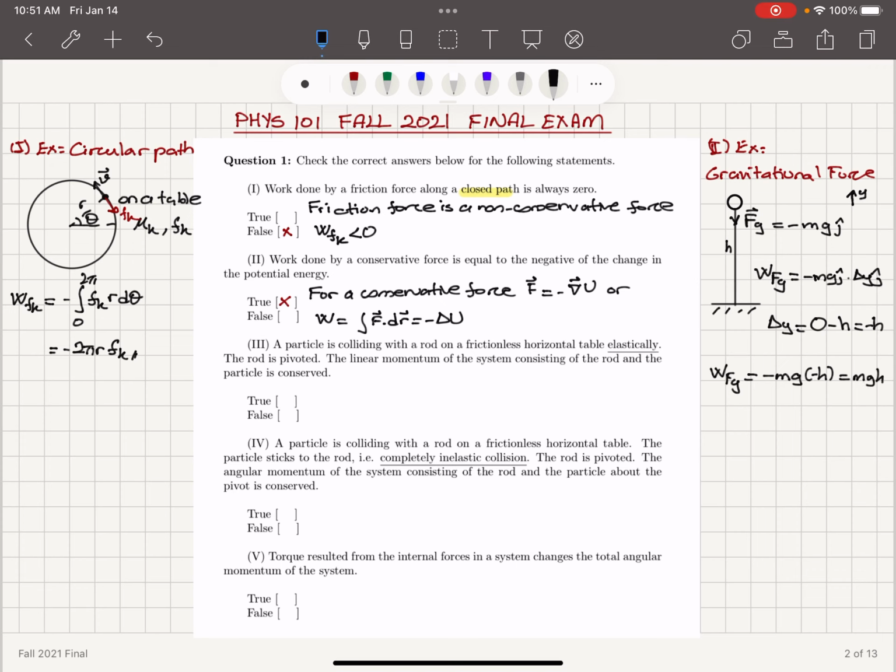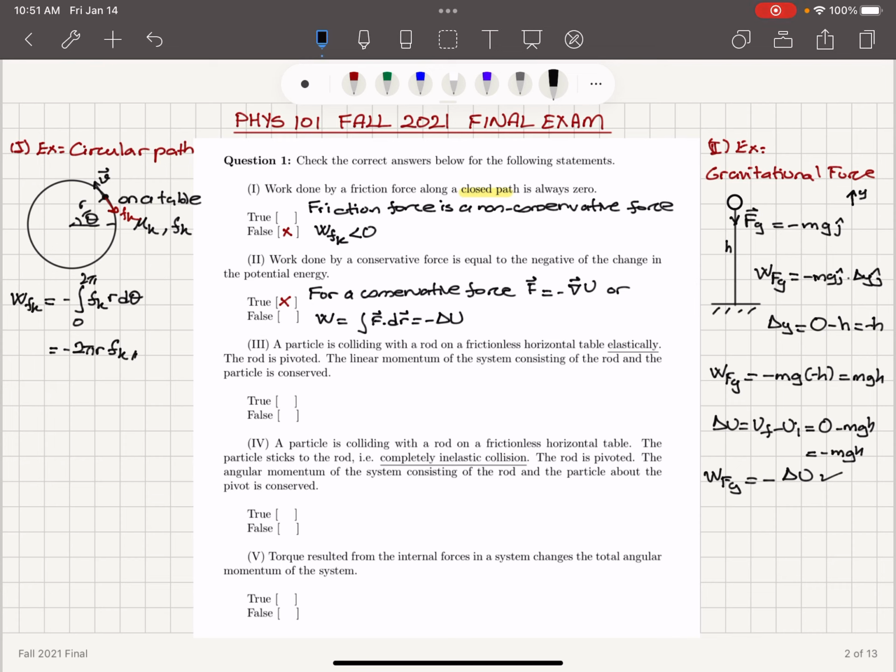Now, what is the change in the potential energy? The change in potential energy is U final minus U initial, which is 0 minus mgh. So you can see that this will be equal to minus mgh. So work done by the gravitational force will be equal to minus the change in potential energy as expected.